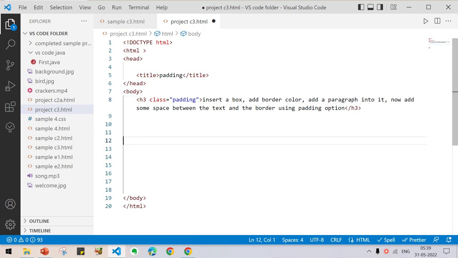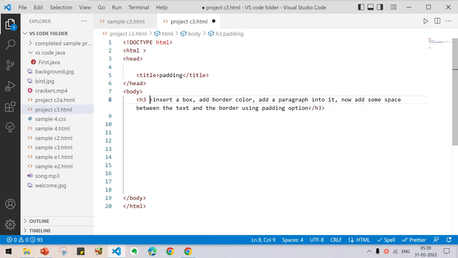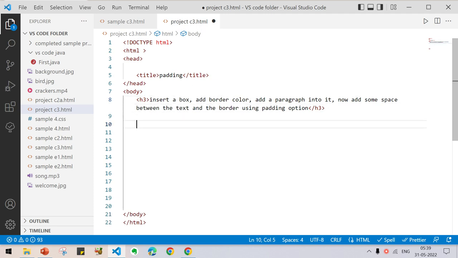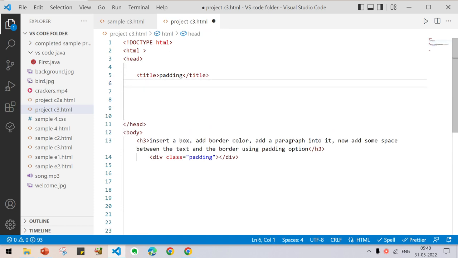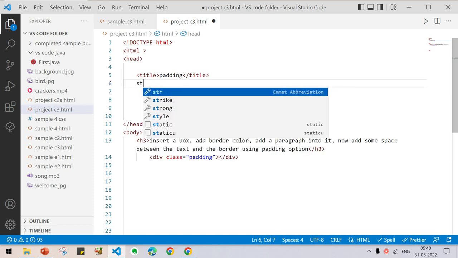and I am going to represent this. We have to create a div for the box, and not a heading. I'm going to insert a div here, div, enter, and I'm going to represent this div using a class equal to padding, and I'm going to style this div using the class name in the style element, style, enter.